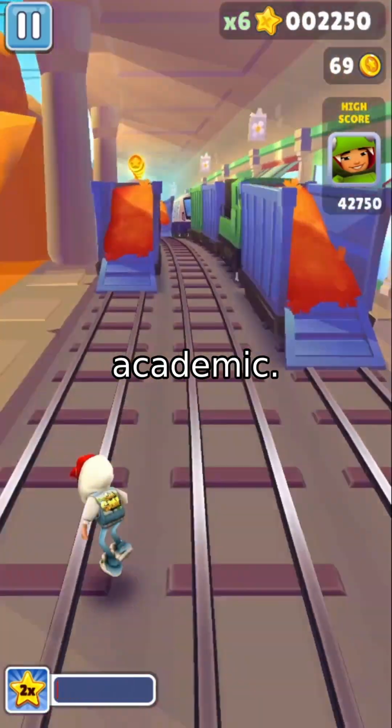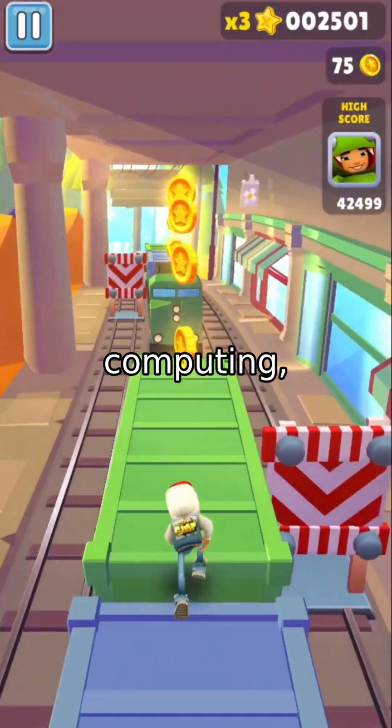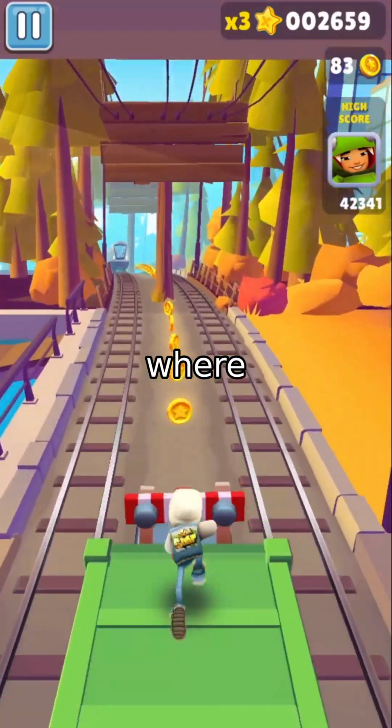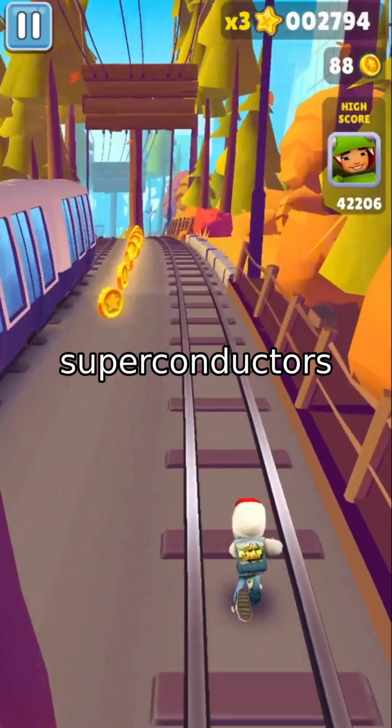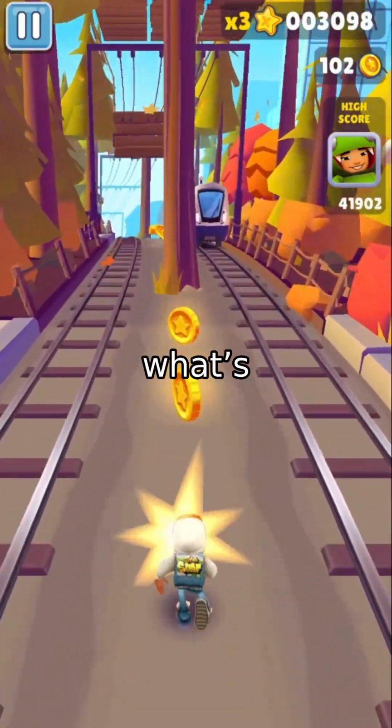This approach isn't just academic. It's accelerating discoveries that could revolutionize renewable energy, quantum computing, and more. Imagine a future where AI helps us design room-temperature superconductors or ultra-efficient solar cells. No lab experiments required. So what's next?